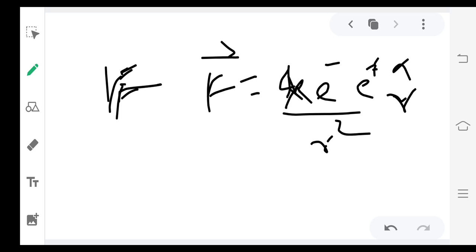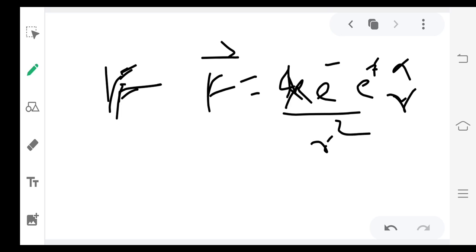Cap r means unit vector. Right hand side has the unit vector and left hand side is only the vector, so it is in vector form.